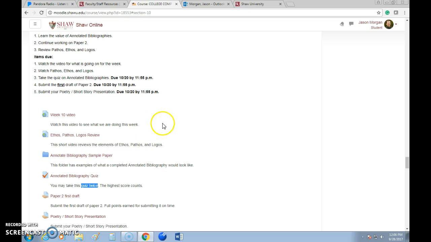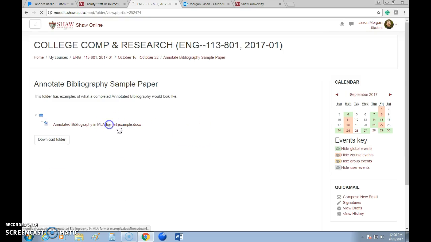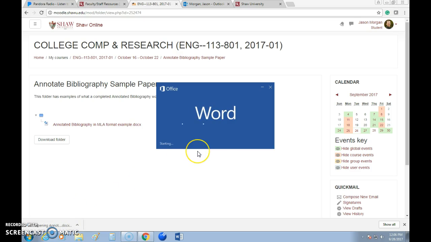In addition, to help you, there are some sample annotated bibliographies right here. Let's click on that and see what happens. There's one example, so let's download it. If you're wondering, what is it supposed to look like, how am I supposed to do it, you can open up the example, which we are doing right now.